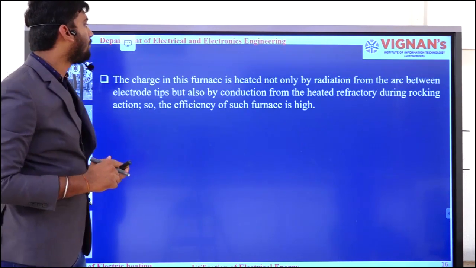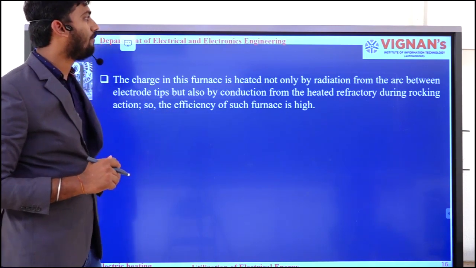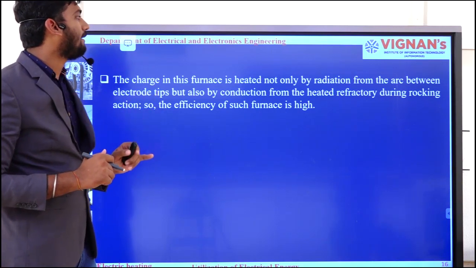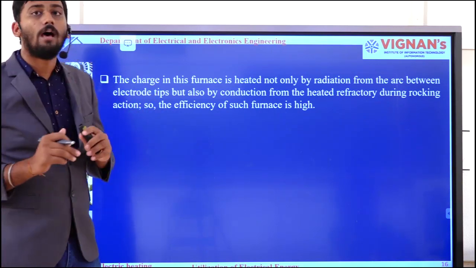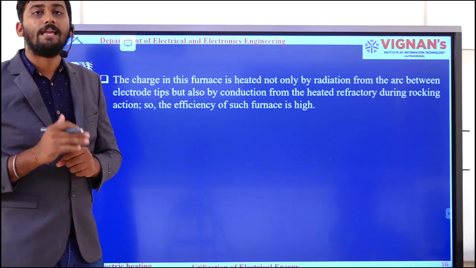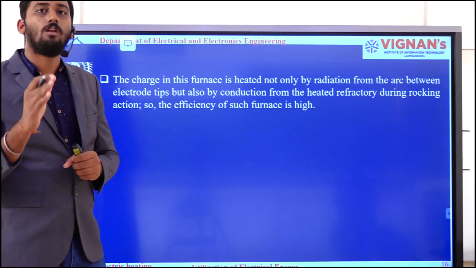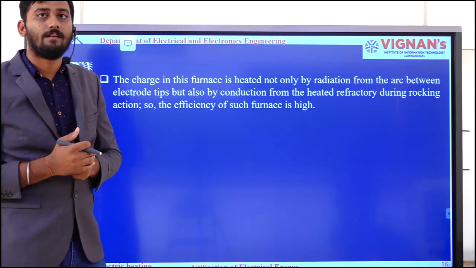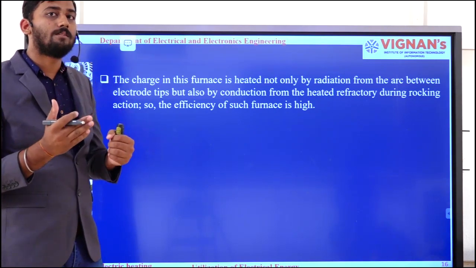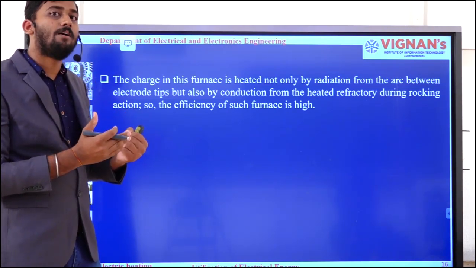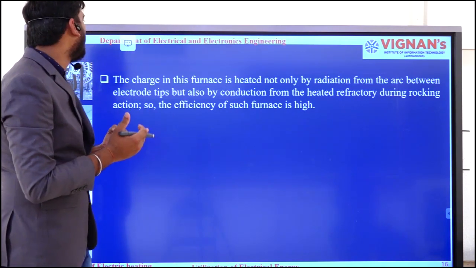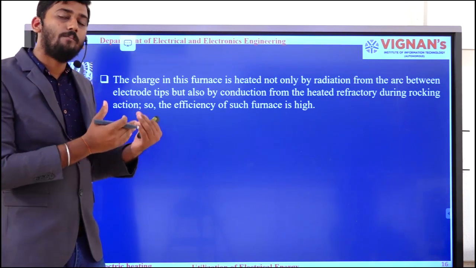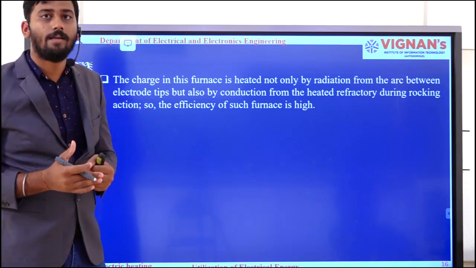The charge in this furnace is heated not only by radiation from the arc between the electrode tips, but also by conduction from the heated refractory during the rocking action. So the efficiency of this arc furnace is quite high. Not only by radiation is the heat transferred, but by the rocking action the charge present inside the chamber comes in contact with the furnace, so some of the heat energy absorbed by the chamber will also be absorbed by the charge.